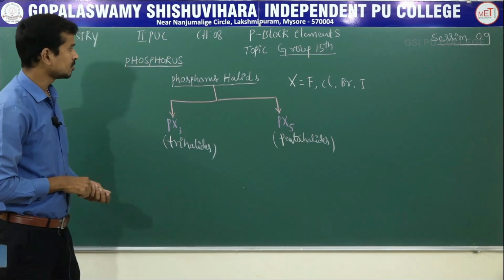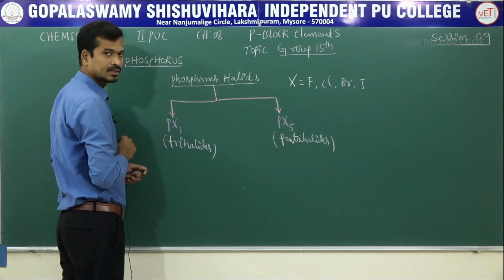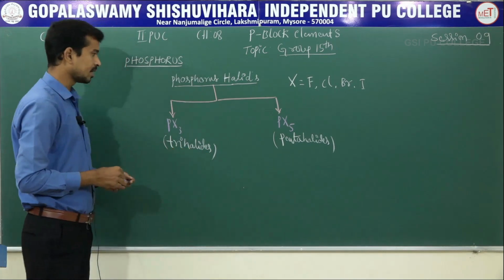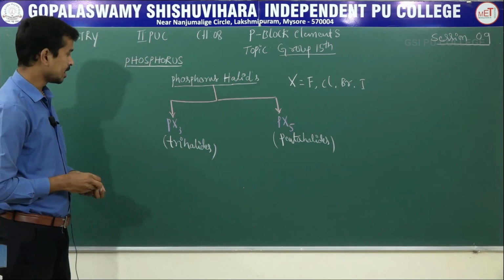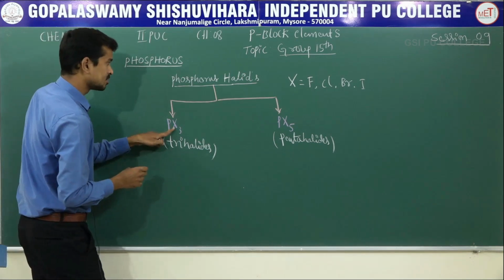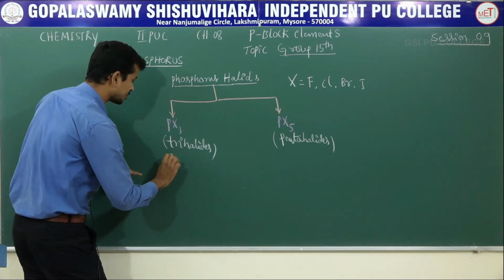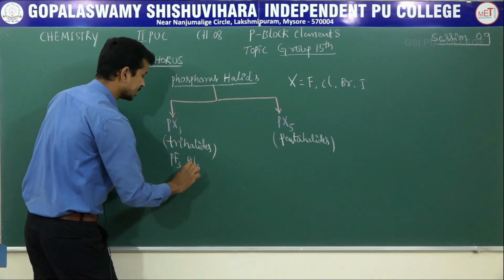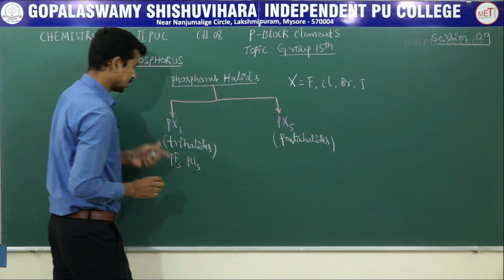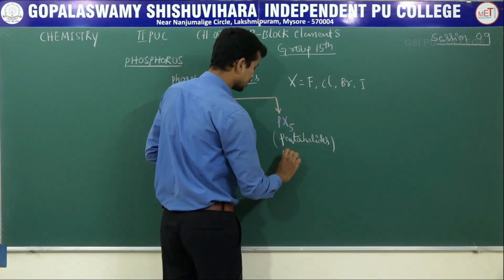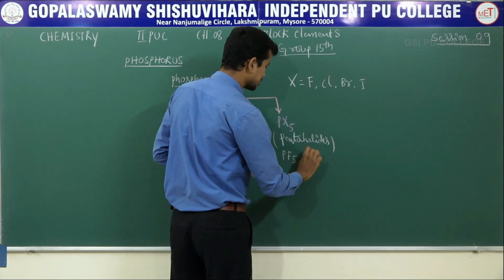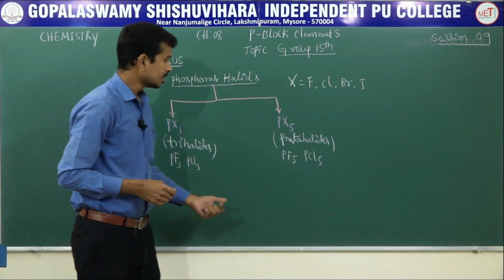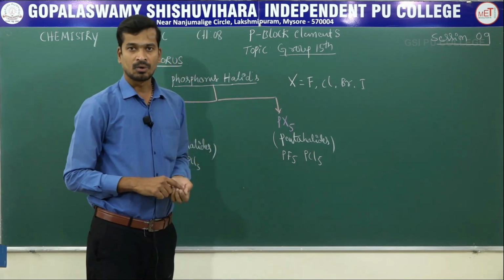Phosphorus reacts with halogens to give two types of halides, phosphorus trihalides and phosphorus pentahalides. Suppose X is equal to F, we get PF3, X is equal to Cl, we get PCl3. It goes on similarly. Okay? Next, suppose X is equal to F, PF5, X is equal to Cl, PCl5, phosphorus trichloride and phosphorus pentachloride.